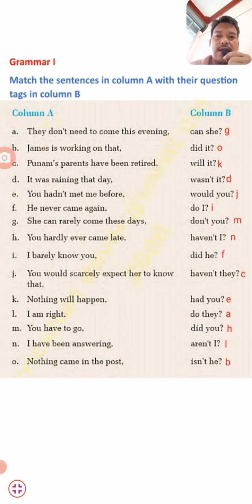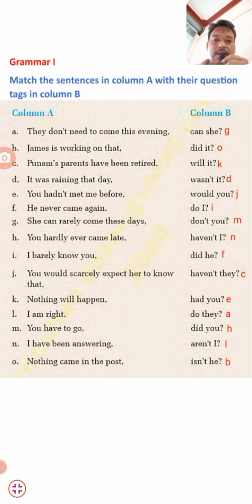And James is working on that. Where is B number? It's isn't he? James is working on that, isn't he? Poonam's parents have been retired. Now C number is here, it's haven't they? Poonam's parents have been retired, haven't they? It is because Poonam's parents is plural, haven't they? And it was raining that day. It's D number, students. It's wasn't it? It was raining, wasn't it? And you haven't met me before. Now E number, had you? You haven't met me before, had you?